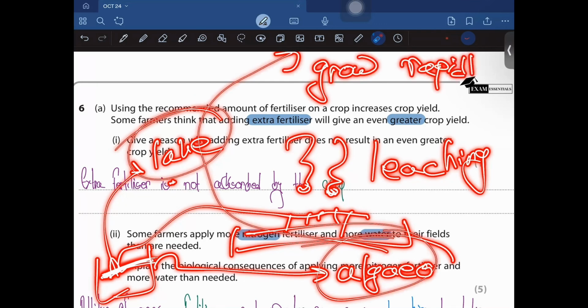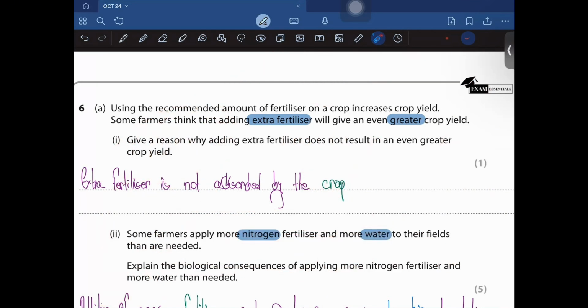Algae would have that fertilizer and grow rapidly. And once algae grow rapidly, that is what we refer to as algae bloom.